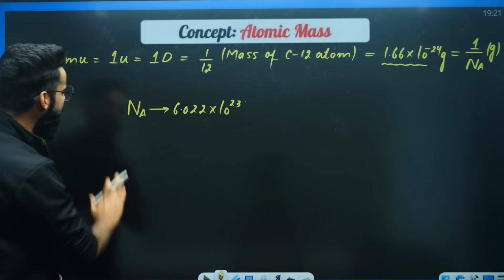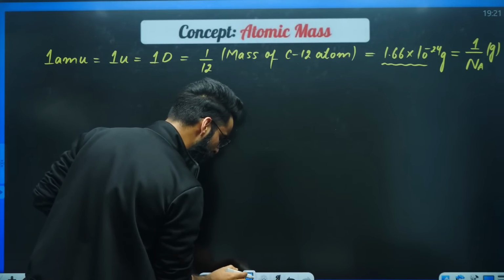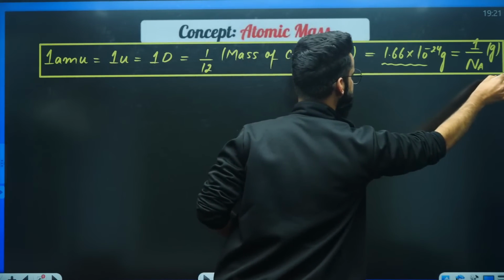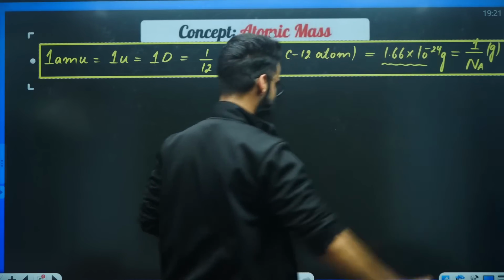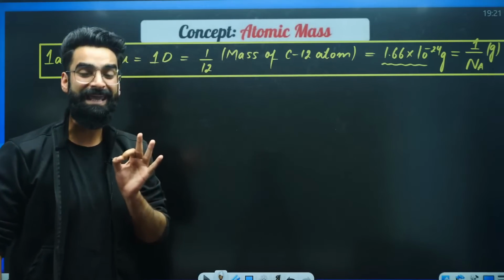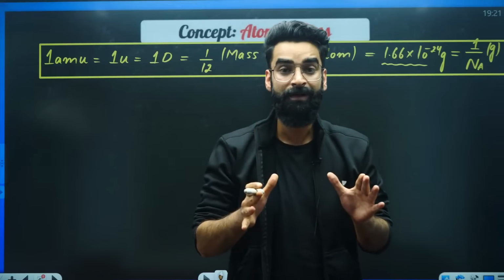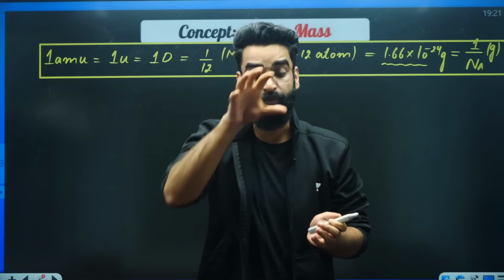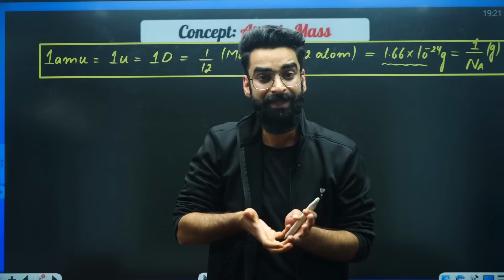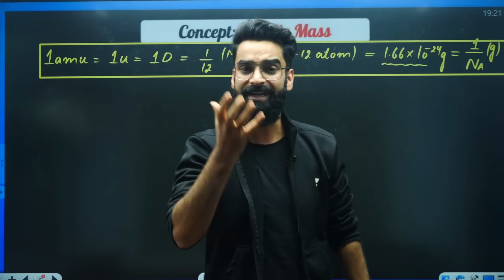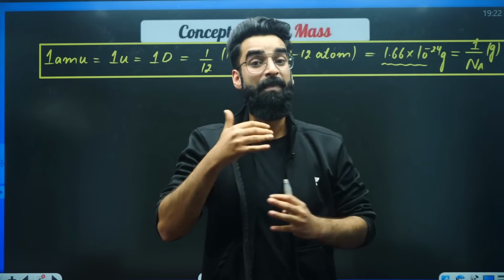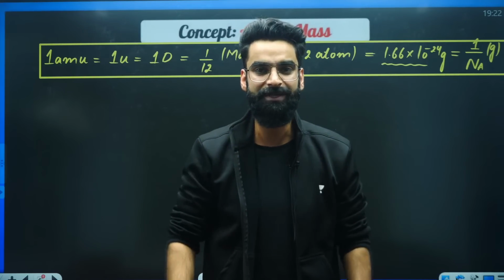This is one very important statement which I want you to remember from now onwards. Whenever I use the term 1 AMU, what is 1 AMU? It is 1U, it is 1D, it's 1/12 of the mass of carbon-12 atom. This is our reference, our standard in chemistry with which we are going to compare the masses of different atoms and different molecules.